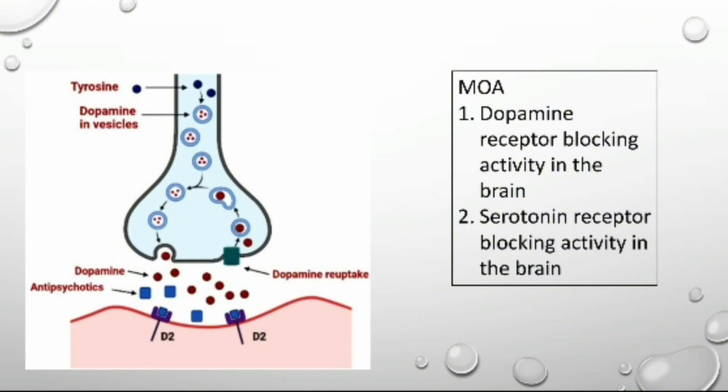Second mechanism of action is serotonin receptor blocking activity in the brain. Most of the second generation agents appear to exert part of their unique action through inhibition of serotonin receptors, normally called 5-HT, particularly 5-HT2A receptors.